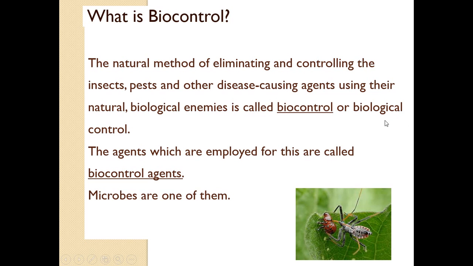It is also called biological control. It is the natural method of eliminating and controlling insects, pests and other pathogens using their natural biological enemies. That is, their natural biological enemies are used to kill pests, pathogens and insects, and it is a very natural method of eliminating such pests, disease-causing agents and insects.